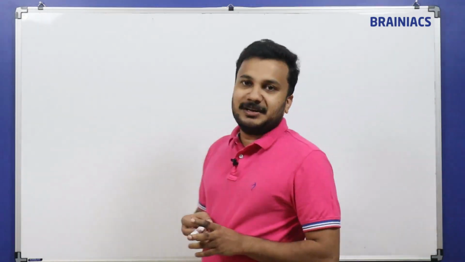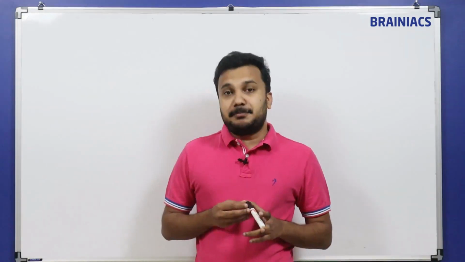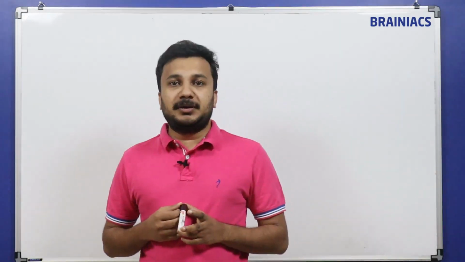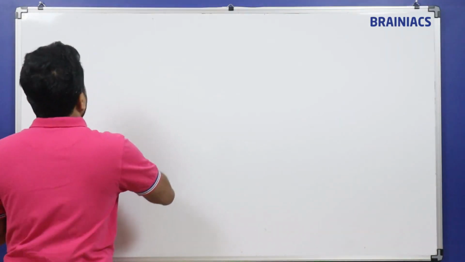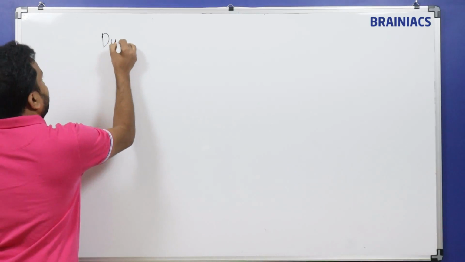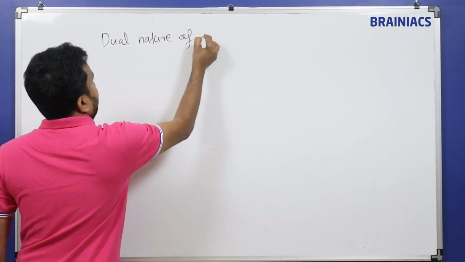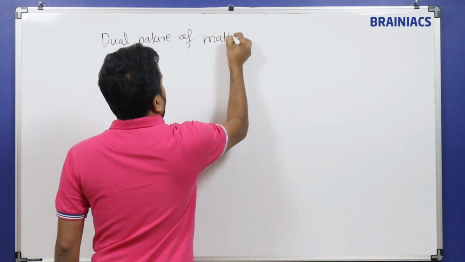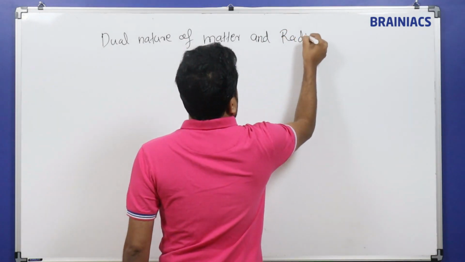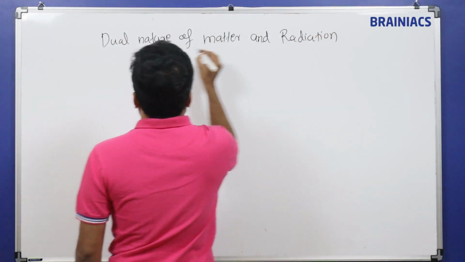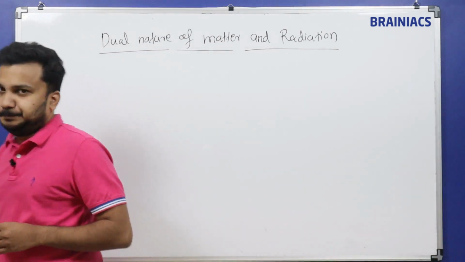Okay, so this is very clear to you. We are going to start with fresh new chapters from modern physics. The first chapter, dual nature of matter and radiations. Please take down the heading: dual nature of matter and radiation.